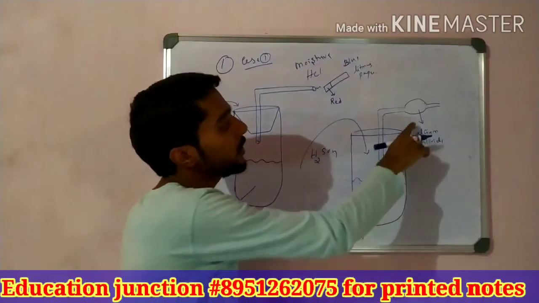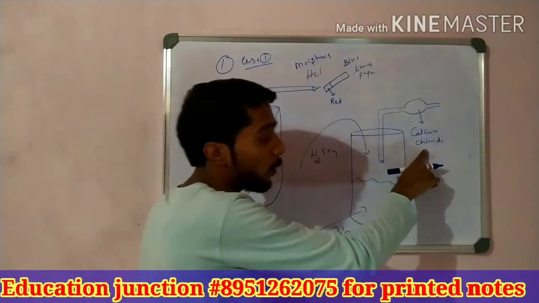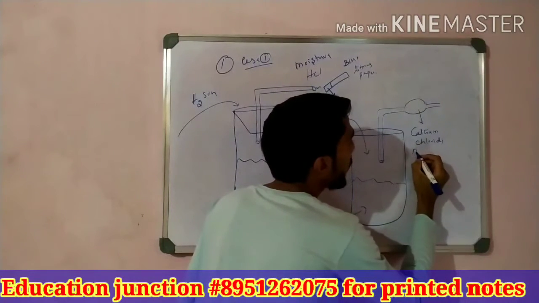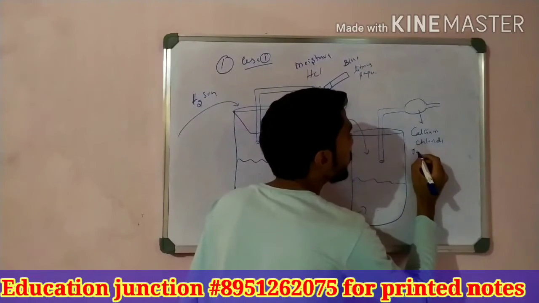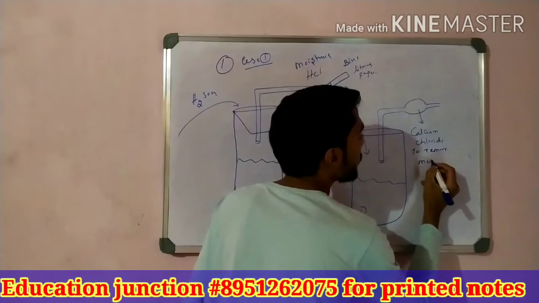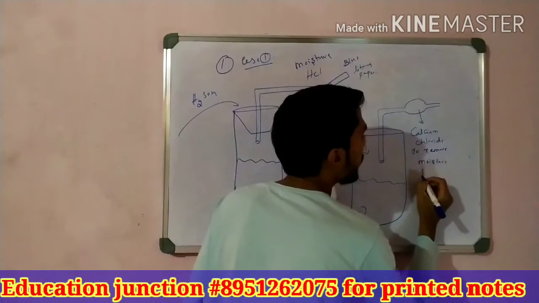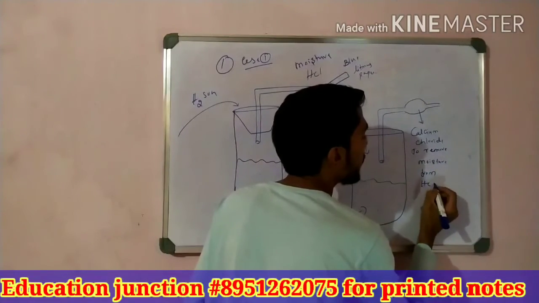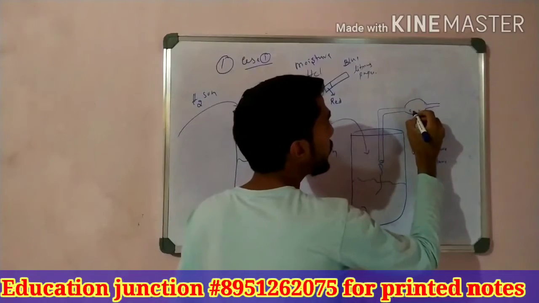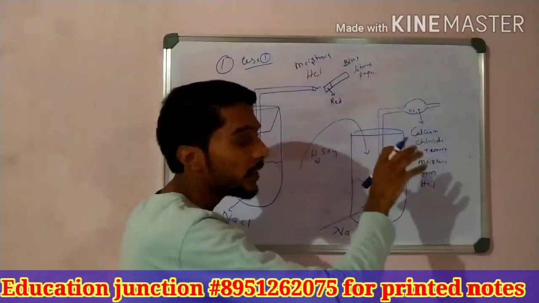For removing the moisture, we can use calcium chloride. So what is the function of calcium chloride here? To remove moisture from HCl. If this HCl gas enters here, the moisture is absorbed by the calcium chloride.